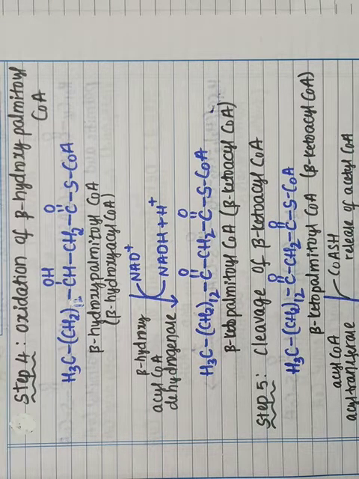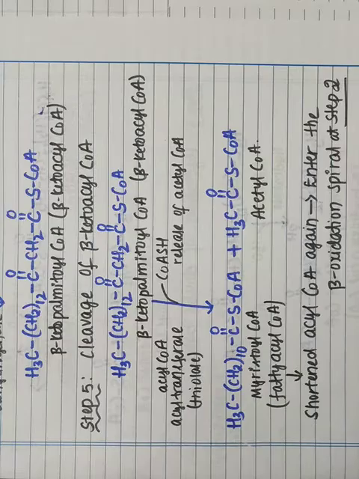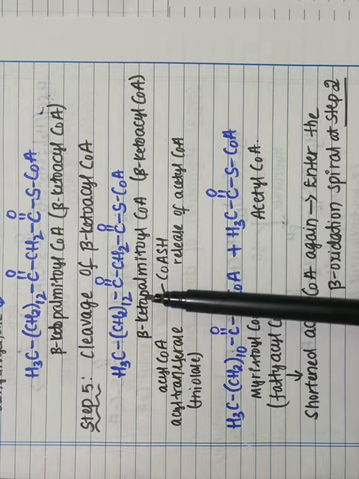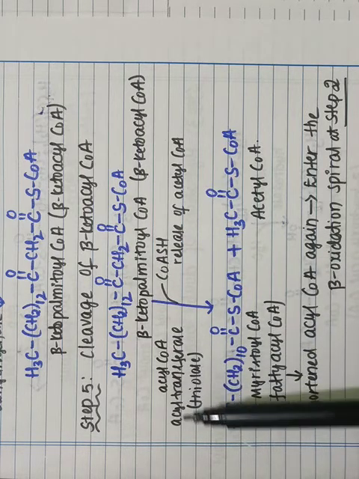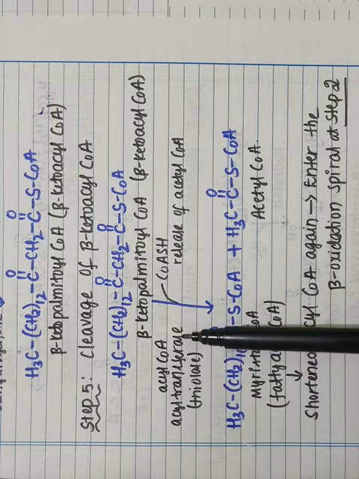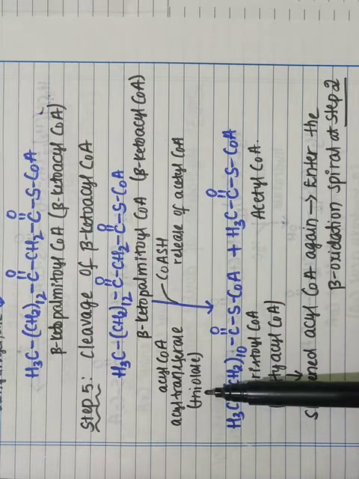Next, in step 5, the cleavage of beta keto acyl coenzyme takes place. This beta keto palmitoyl coenzyme, or beta keto acyl coenzyme, will undergo cleavage in the presence of acetyl coenzyme A. The cleavage of this beta keto acyl coenzyme A takes place in the presence of acyl transferase enzyme, also called the thiolase enzyme.